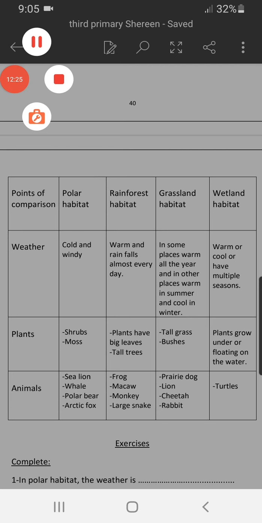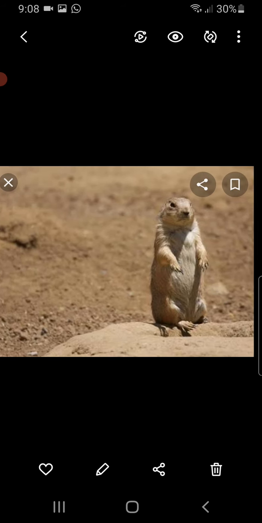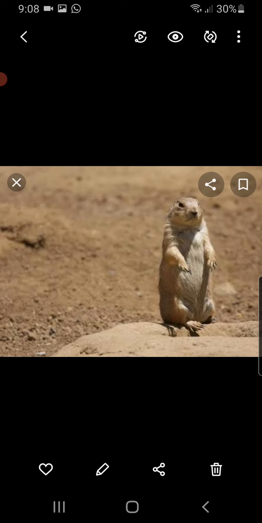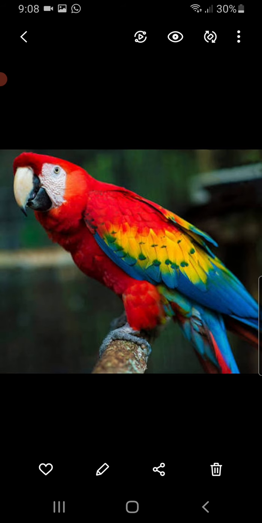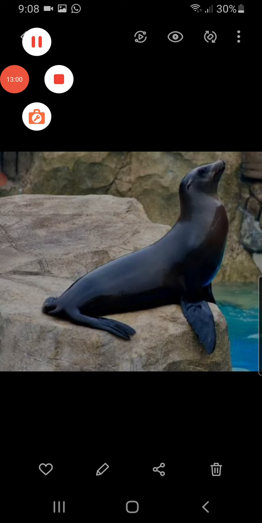Let's see some photos. Okay, this is the shrubs and the bushes. They are the same, these small trees. Okay, this is the prairie dog. This is a dog, different from the dogs that we know, but its name is prairie dog. And this is the macaw, the parrot, the colored parrot. And this is the moss, الطحالب. And this is the sea lions or كلب البحر. We are saying كلب البحر, but its name in English is sea lions.